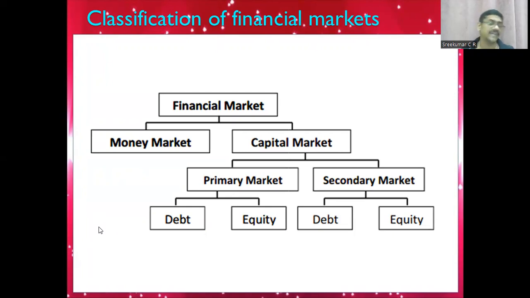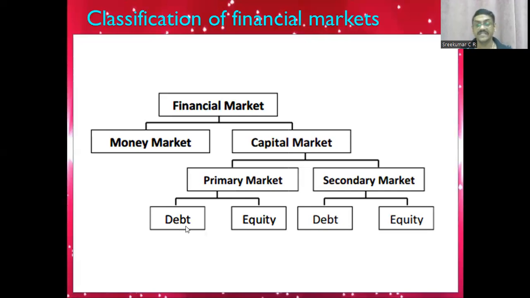Money market doesn't have a fixed place, children, but the capital market is opposite to that. It is for dealing in second-hand securities, and the capital market serves the financial requirement for a pretty long time, say more than 1 year. It covers the needs of a company required for more than one financial year. Any securities issued with a maturity period of more than 1 year will be dealt in the capital market.